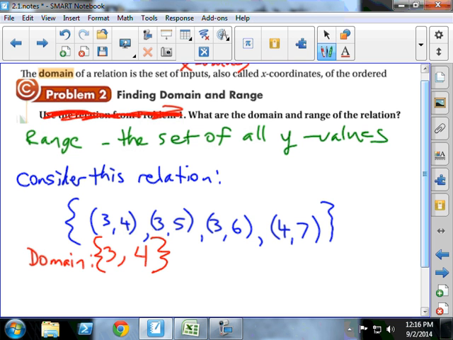Now our volunteer, Ms. Klein, started to write 3, 3, 3, and 4. And what I was saying is there's something you have to watch for. If I say something over and over again, I'm being redundant. I'm being repetitive. Don't be redundant, okay? So when you're writing out the domain, don't say the same thing over and over again, even though it's there. You don't have to say 3, 3, 3, and 4. Everybody catch that? Okay, good.